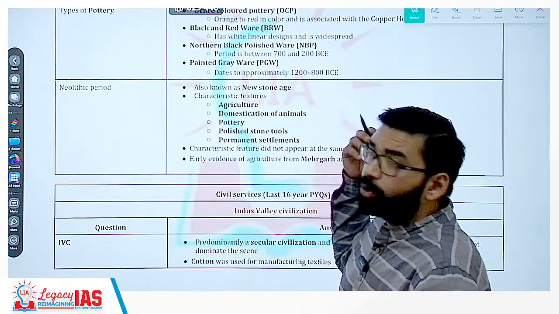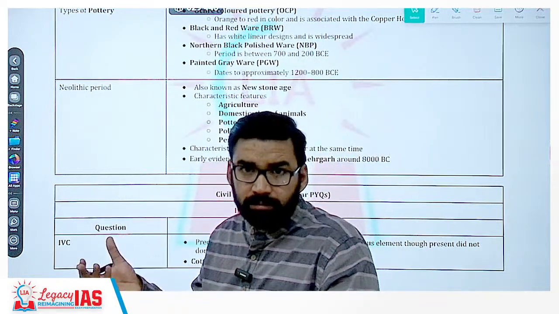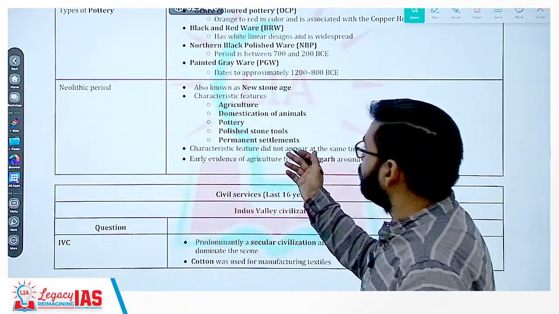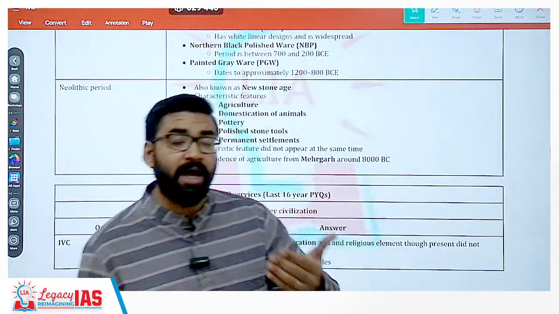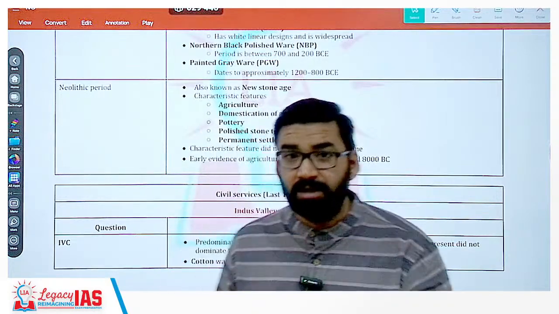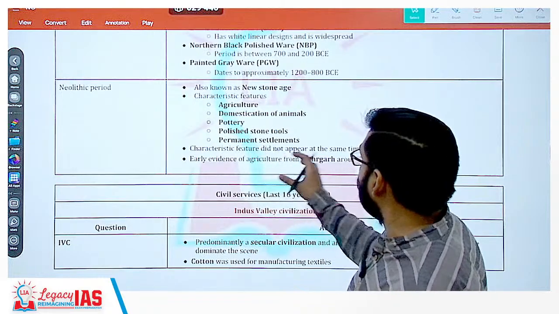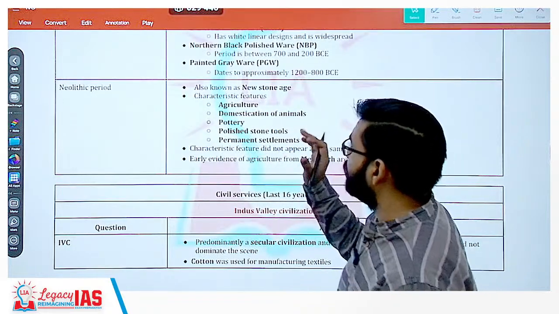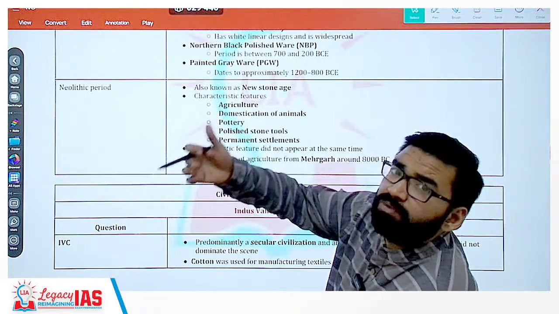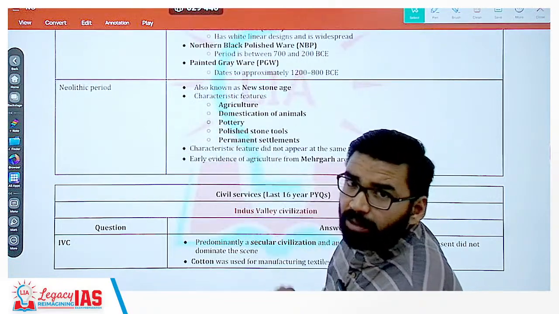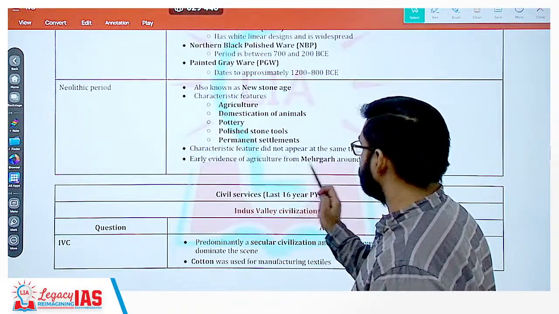Now polished stone tools. Stone tools were sharper. Getting my point? And then permanent settlement. That means construction activities and the formation of villages also started. Clear? So the characteristic features did not appear at the same time. Now remember, in the Neolithic period, some areas were more developed, some areas were less developed. Clear? Now early evidence of agriculture from Mehrgarh.